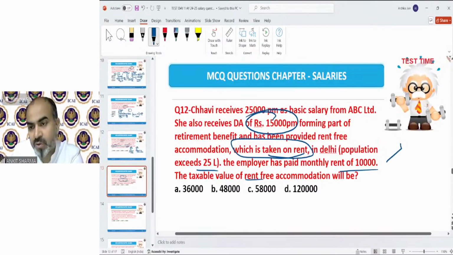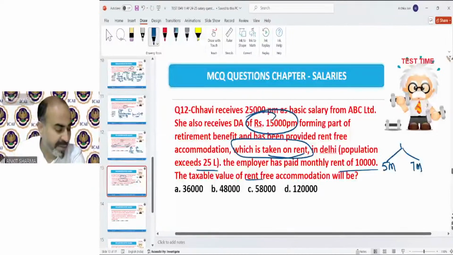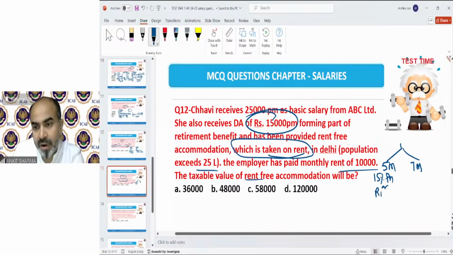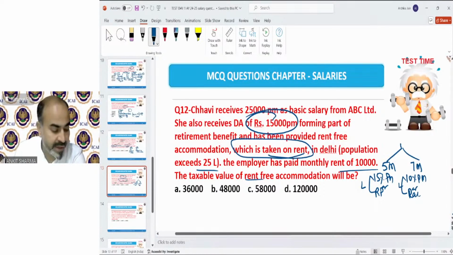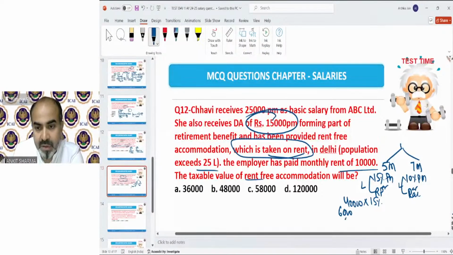Again, we have to solve in 2 parts, 5 months separate and 7 months separate. For 5 months, the taxable value will be 15% per month or rent paid, whichever is lower. For 7 months, we need to take 10% per month or rent paid, whichever is lower. Clear? Now we need to calculate the salary. The salary will be 40,000, 25,000 plus 15,000. So 40,000, 15%, that is 6,000 per month, or 10,000, whichever is lower. So the lower will be 6,000.